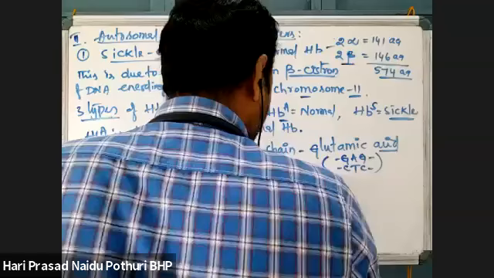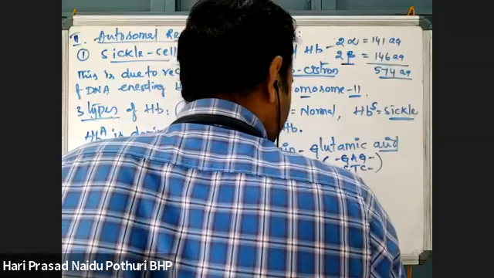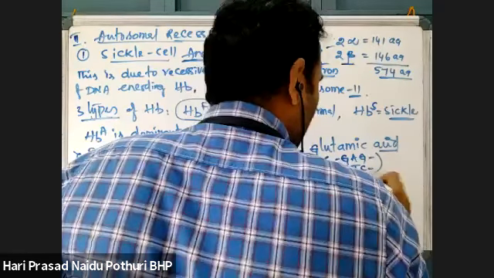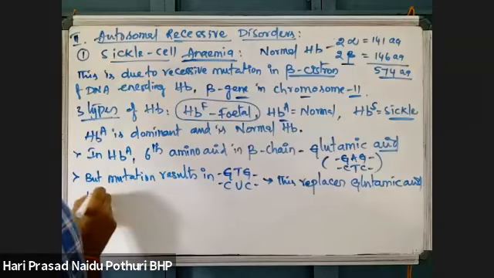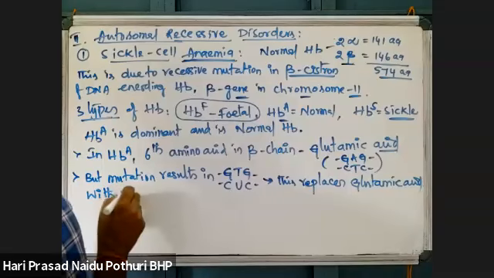So this replaces glutamic acid with valine.